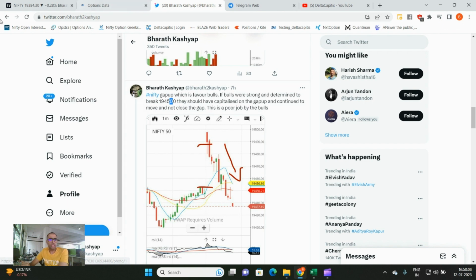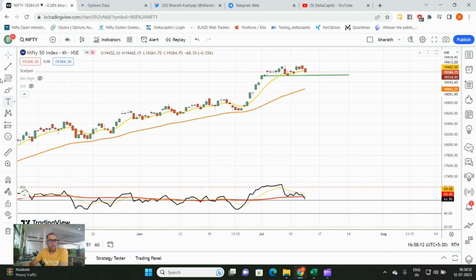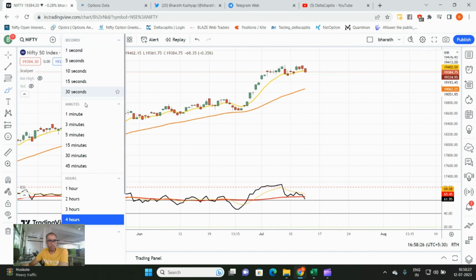Let's look at the technical picture, and then we will get into how to manage our expiry. Take a look at this 4-hour chart on Nifty. Price made a higher high and RSI is not making a higher high. This is a classic bearish divergence on the 4-hour chart of Nifty. Bearish divergence usually suggests that the up move is probably losing its momentum.